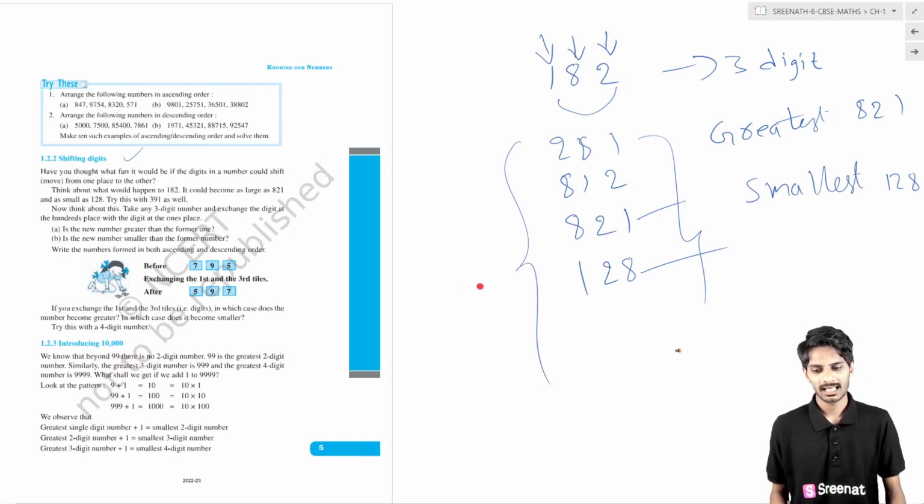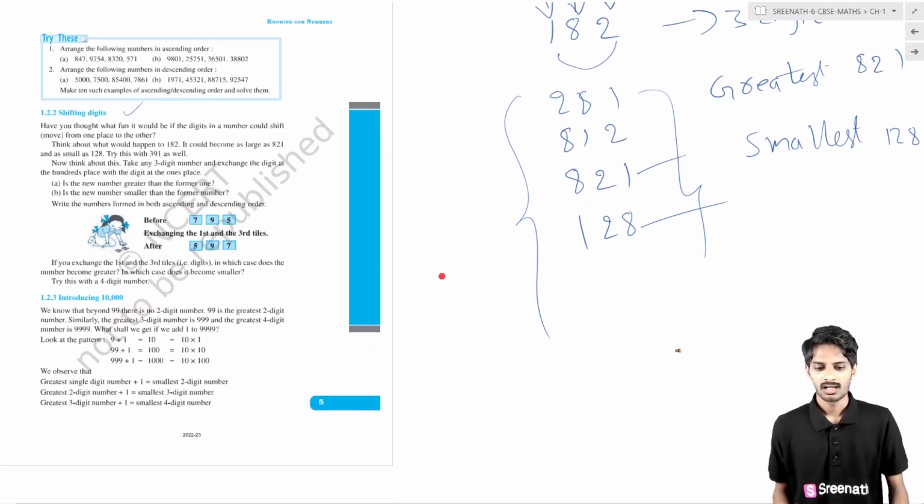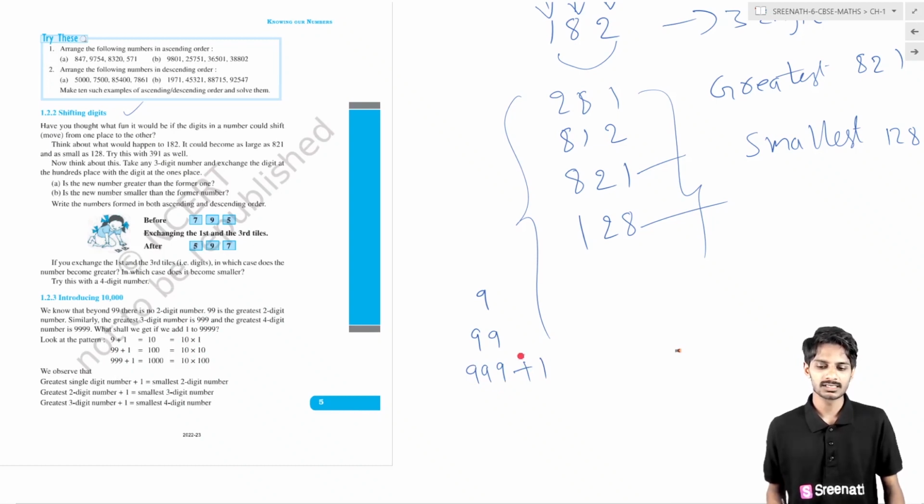Next, introducing 10,000. What is the greatest single digit number? It is 9. The greatest double digit number is 99. The greatest triple digit number is 999. If you add 1 to the greatest triple digit number, it gives the smallest 4-digit number, that is 1000. Then what is the highest 4-digit number?